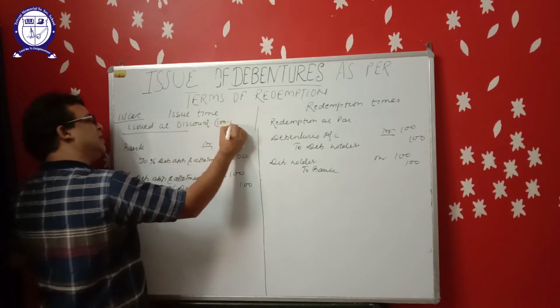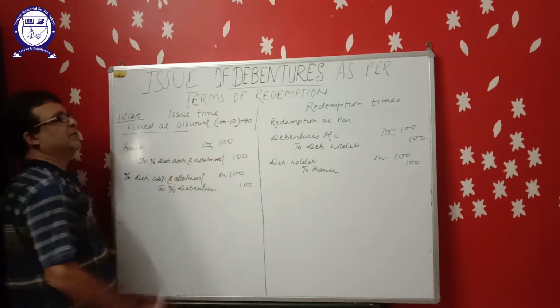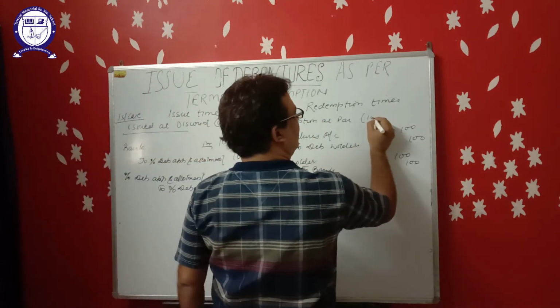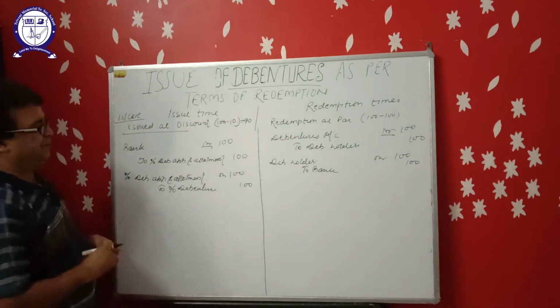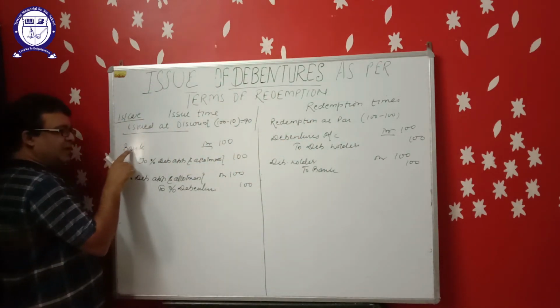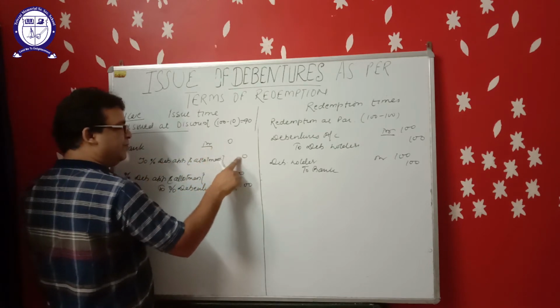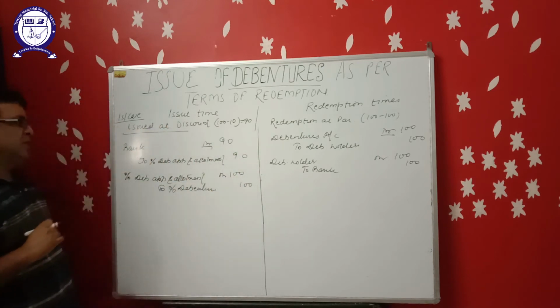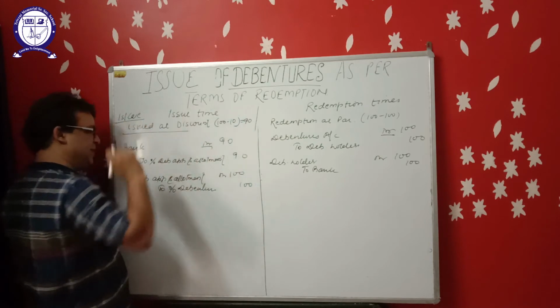Suppose debenture is issued at 10% discount, but redemption will be at par. 100 will be paid. So the first journal entry will be bank account debit to debenture application and allotment for ₹90 now, because company is receiving only ₹90.